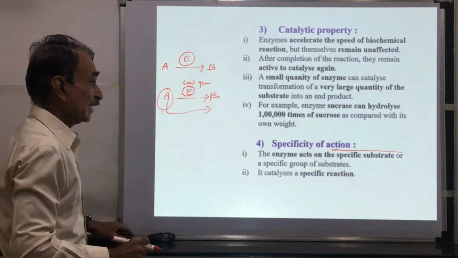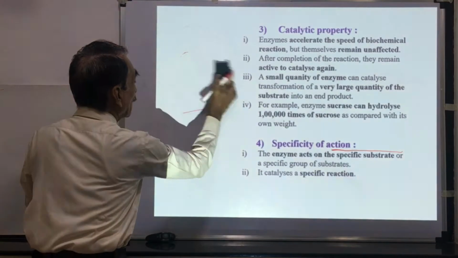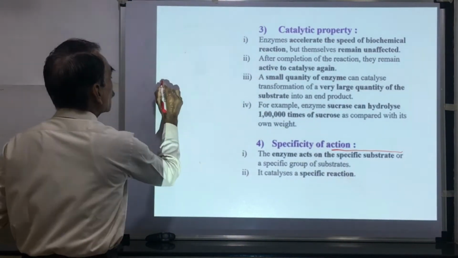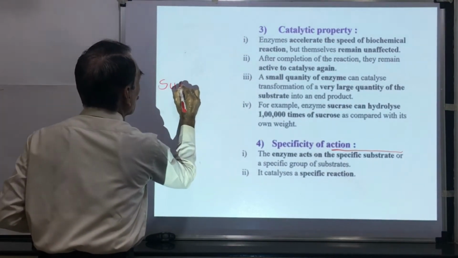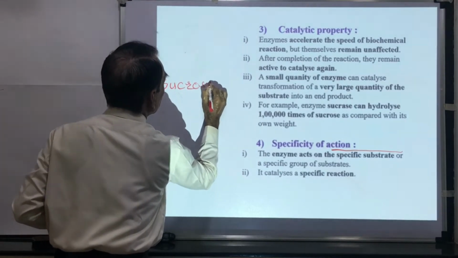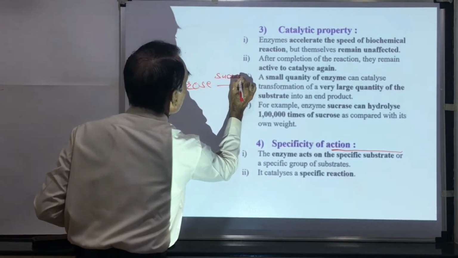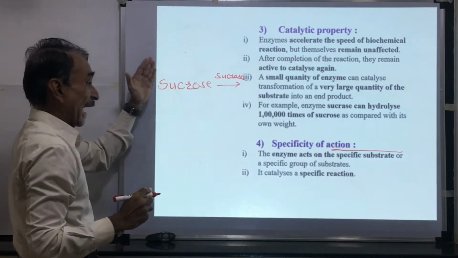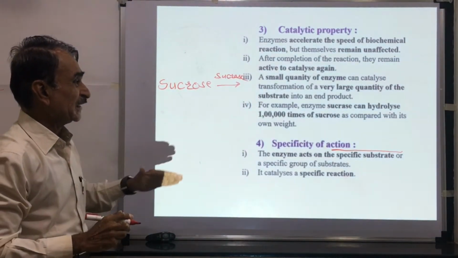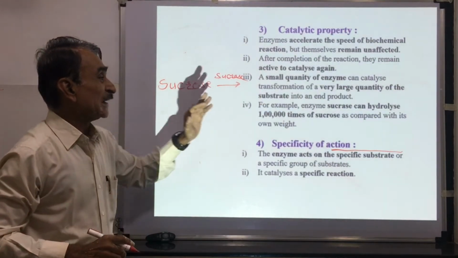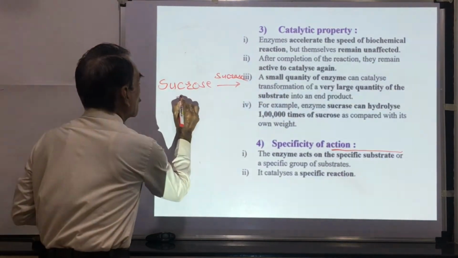For example, sucrase. Sucrase is the enzyme. This sucrase acts upon the sucrose. Here you can see that sucrase can hydrolyze sucrose.